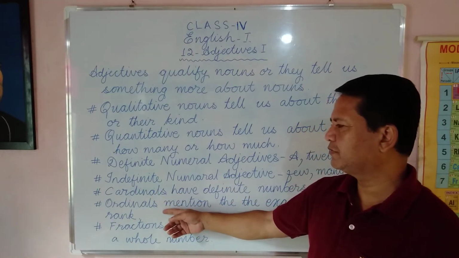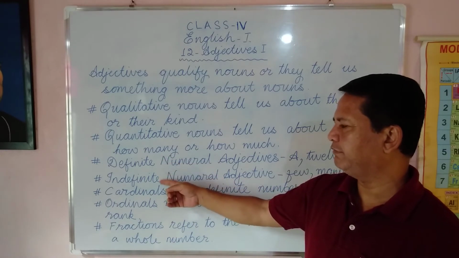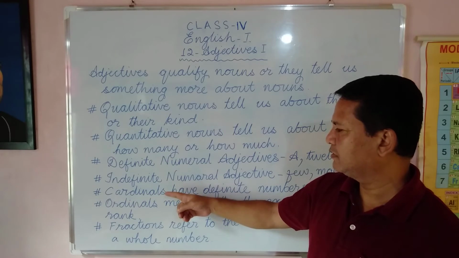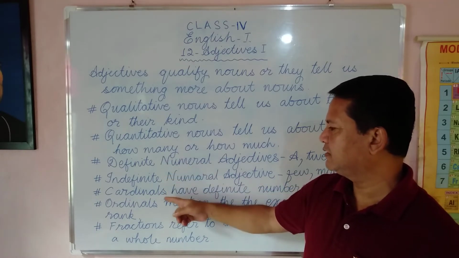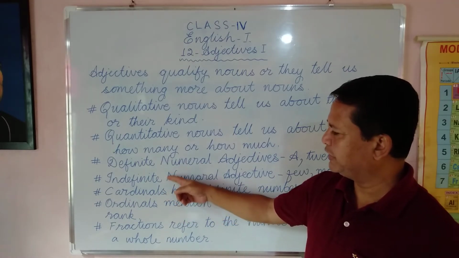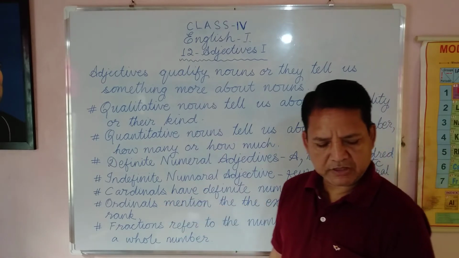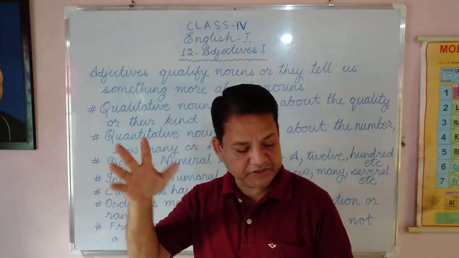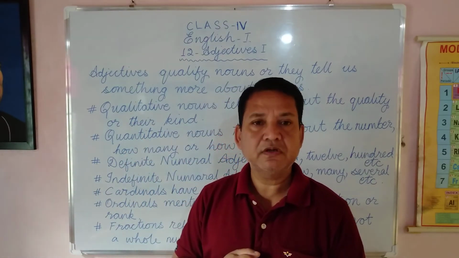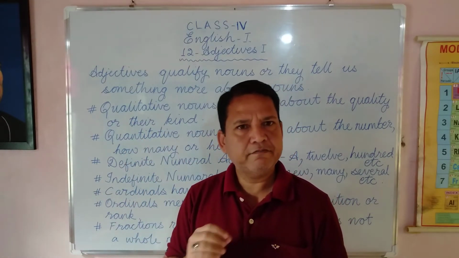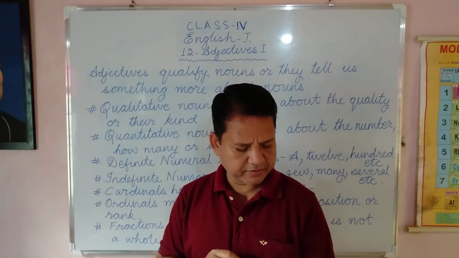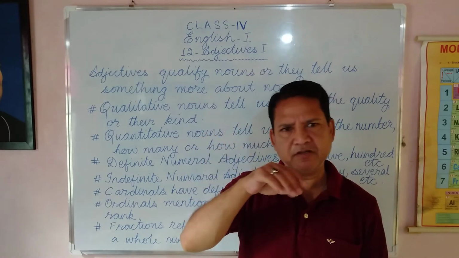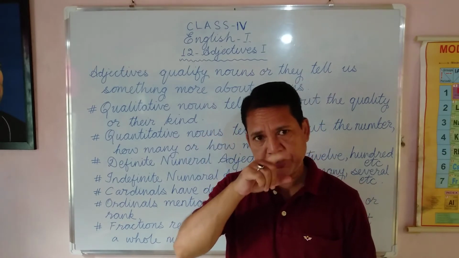So cardinals are definite, or definite cardinals. What are cardinals? Cardinals are like 1, 2, 3, etc. What are ordinals? They tell you the position. First, second, third, fourth, fifth, sixth, seventh, eighth, etc. They give us position.